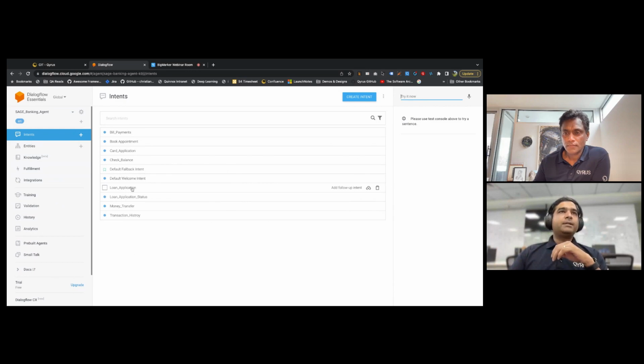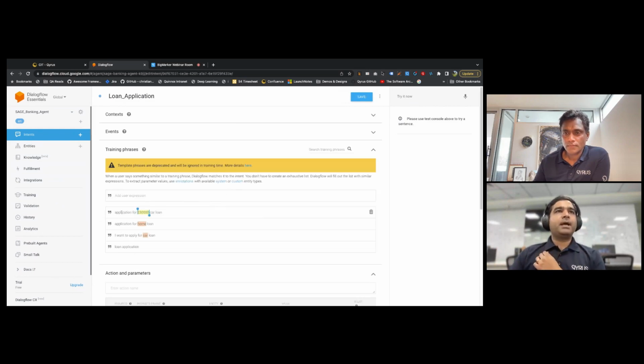So now here is an example. Here is a loan application. If you see, the loan application has a few intents defined. So this is the intent. As you can see, we are under the intents tab here. We say application for a loan. These are like 4 or 5 examples that we have as part of this setup. So the developer has defined 4 intents, and the rest of the heavy lifting is done by Google itself in this case, because we're using Dialogflow.